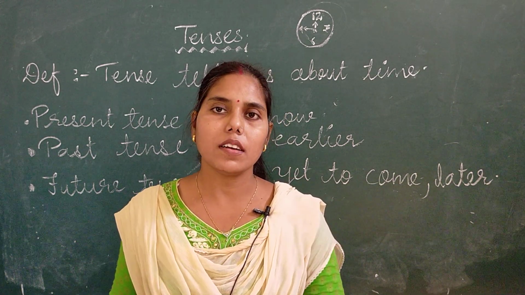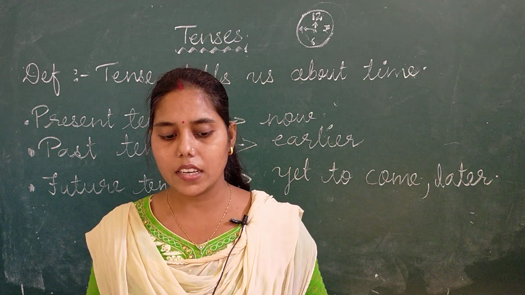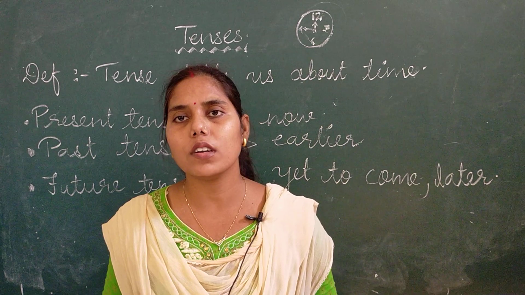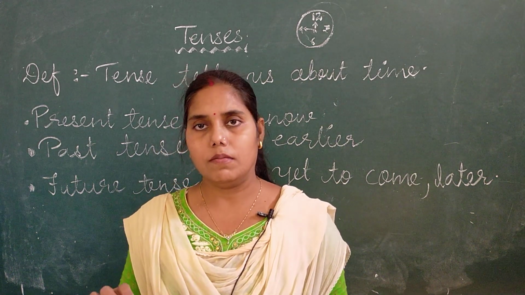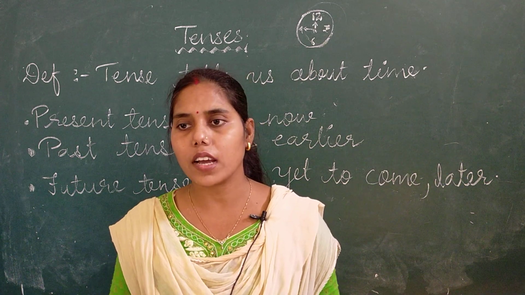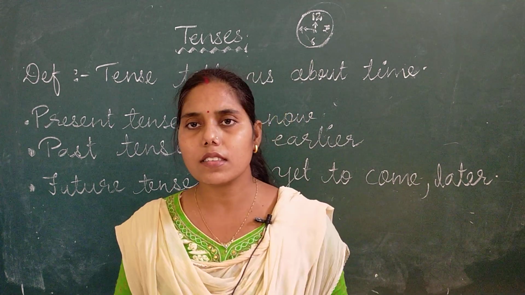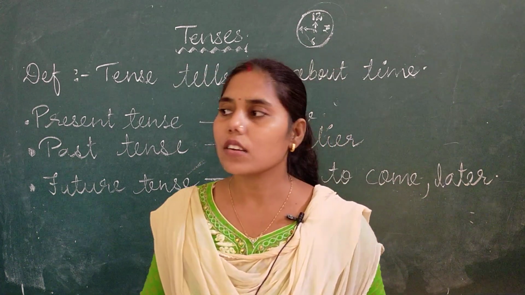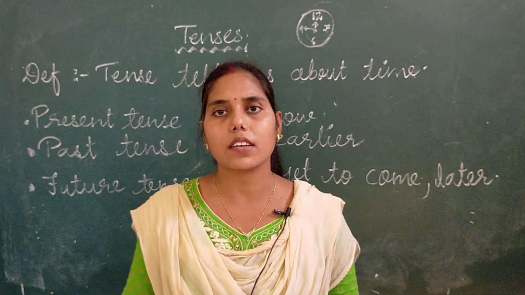Next example. Riya goes to school daily. Here also we are expressing the habitual action and it is only to be done in simple present tense. Next, it is also used for expressing general truth or fact.